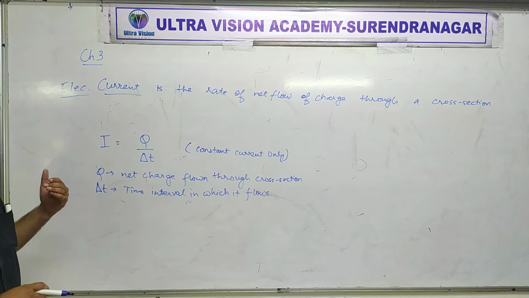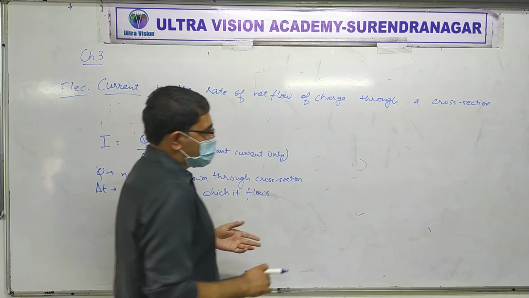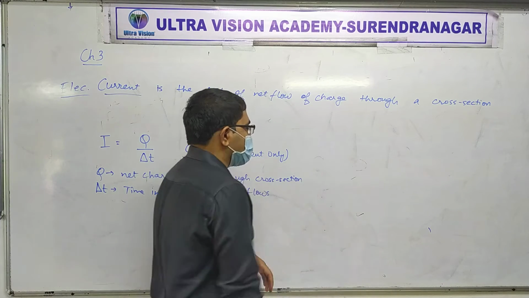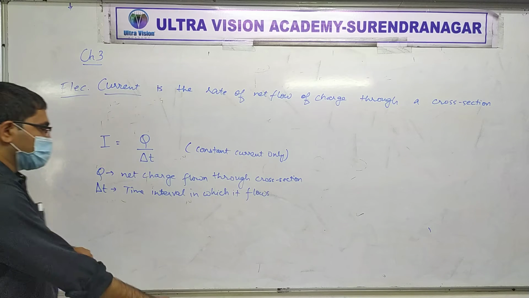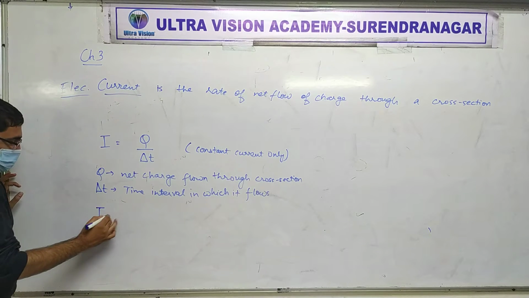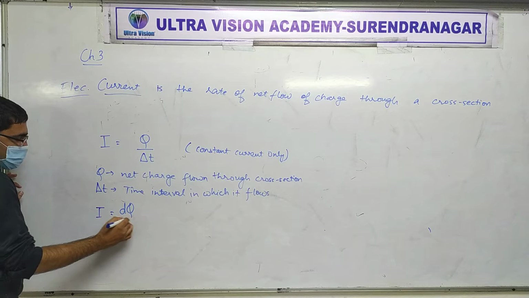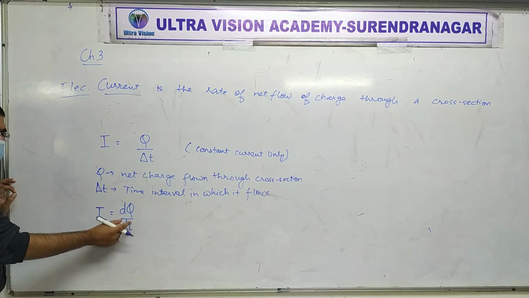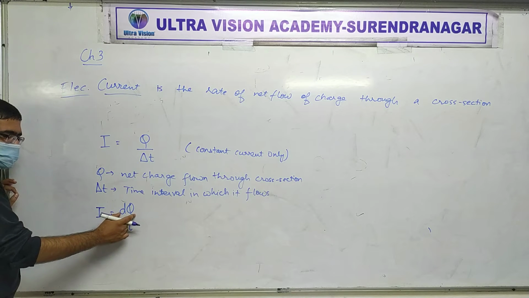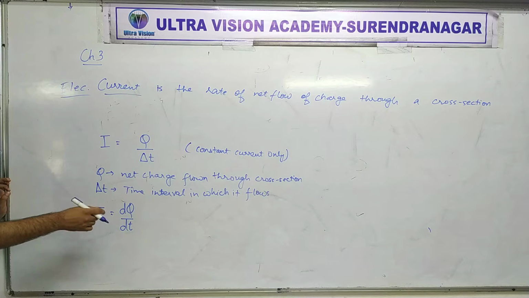But sometimes when the current is not constant, then you have to use another formula. We take a very small or infinitesimal time interval dt, and in that much time interval, suppose a small amount of charge, that is dq, flows.